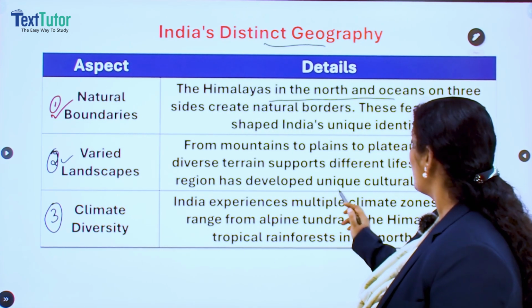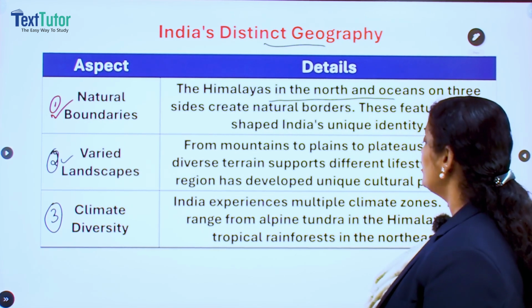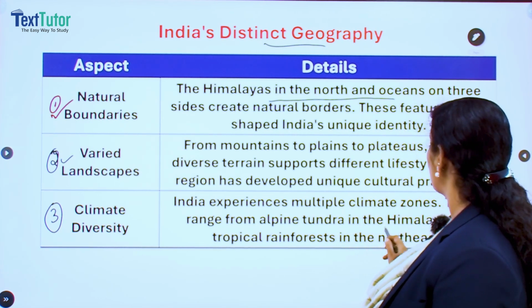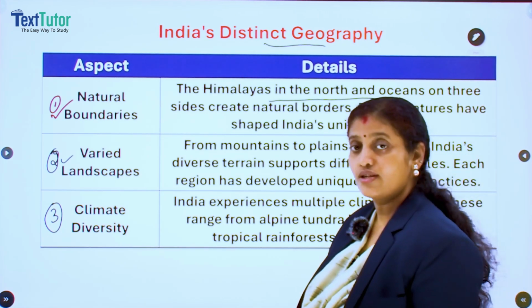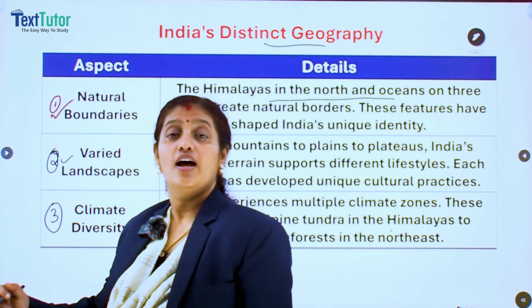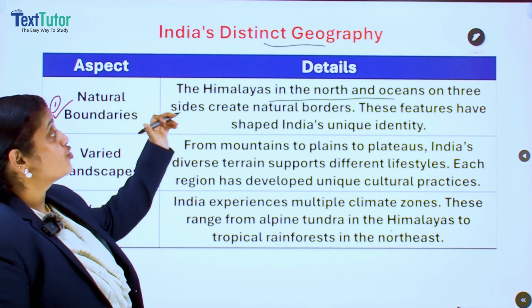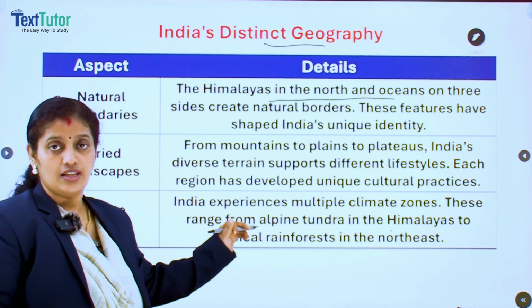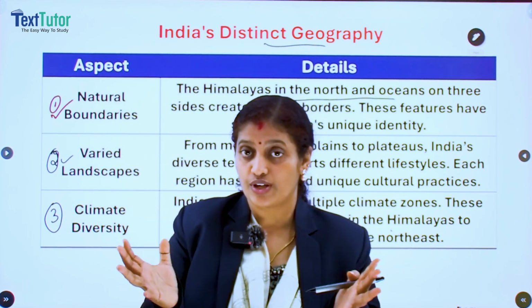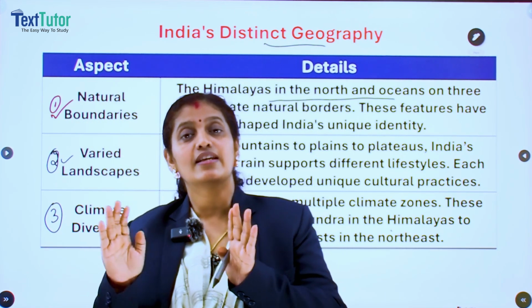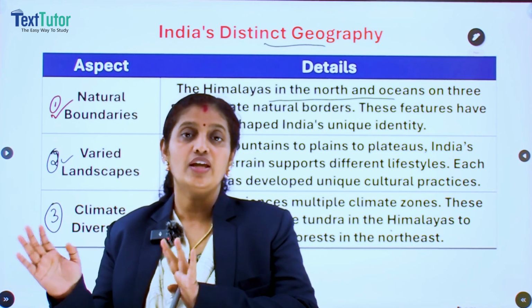India experiences multiple climate zones. These range from alpine tundra in the Himalayas to tropical rainforest in the northeast. So, all these aspects are the major distinct geographical features of India. I hope you get my point. Okay, so when we look into the geography of India, it's entirely distinct from other countries of the world.